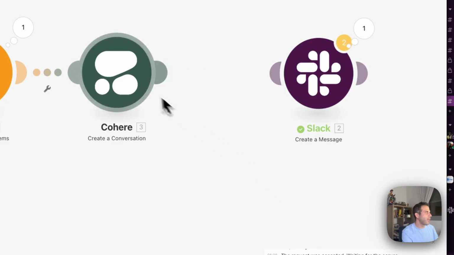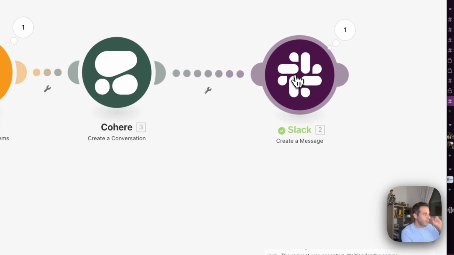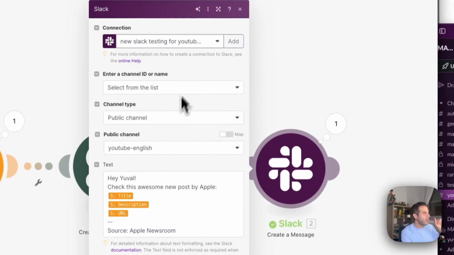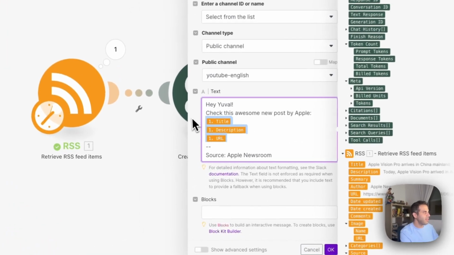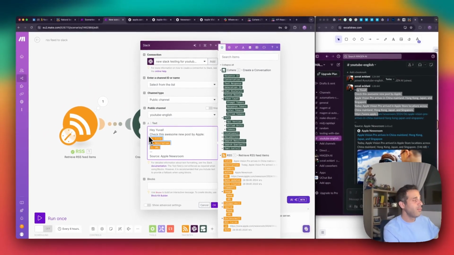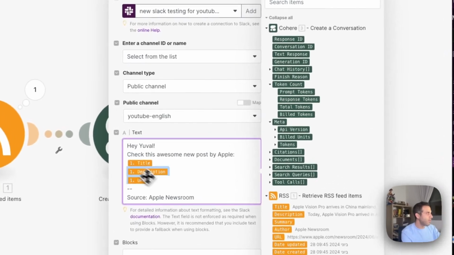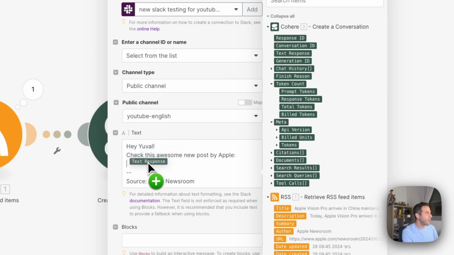I click on OK, then I will click on the plus sign and drag it all the way to Slack. Now, keep in mind that we would have to change the Slack message. Instead of just taking the fields from the RSS feed, we will return the response we will get from Cohere. So instead of these fields, we will just take the text response.